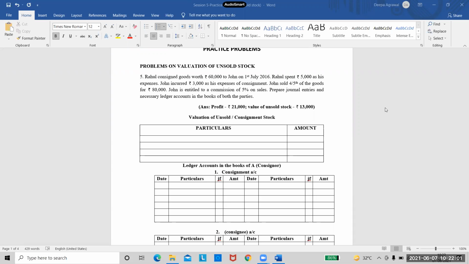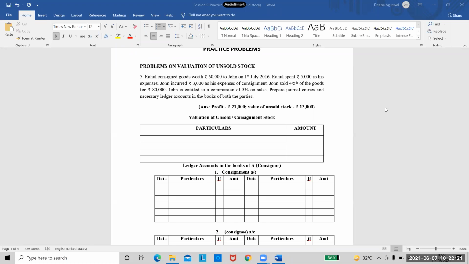John sold 4/5 of the goods for rupees 80,000. So 80,000 is the sale value. John is entitled to a commission of 5% on sales. So his commission is also given. Prepare journal entries and necessary ledger accounts in the books of both the parties. So is the question clear?